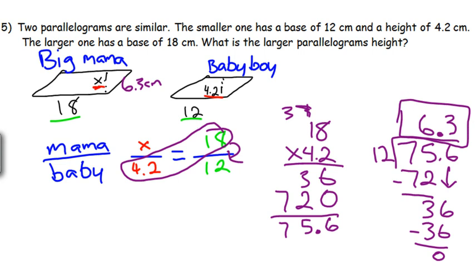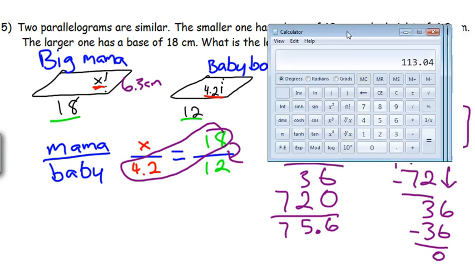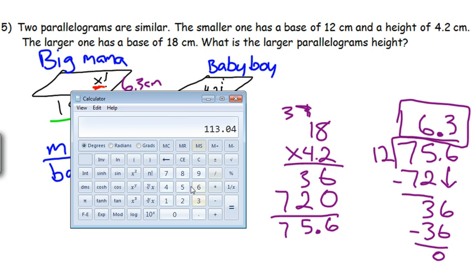And let's just double check that, just because it's getting kind of late, and my math gets kind of fuzzy sometimes. We did 18 times 4.2. Awesome. 75.6. Divide that by 12. 6.3. There you go.